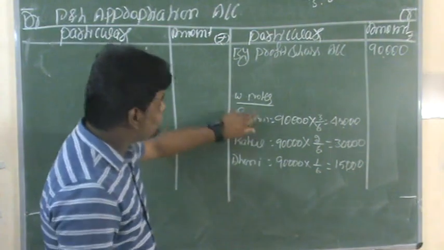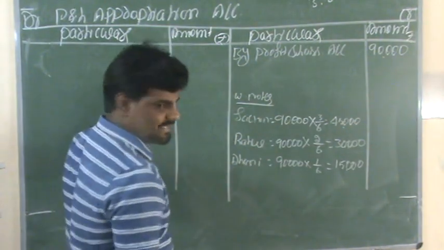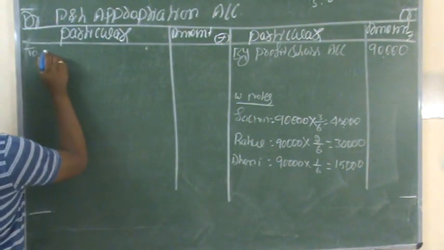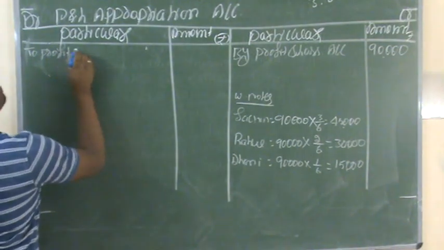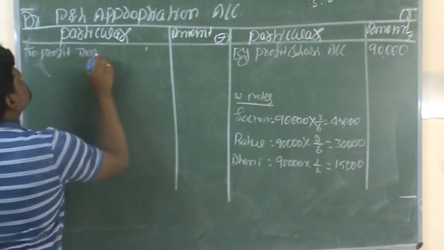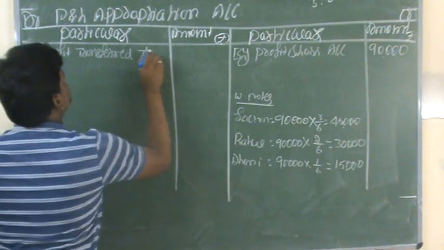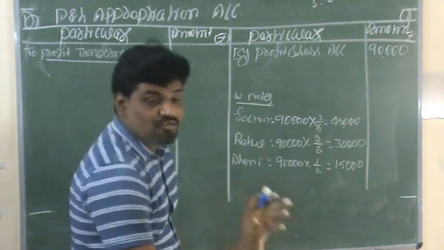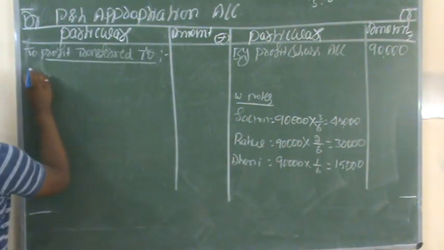Whatever profits we have calculated, we need to record in the debit side: to profit transferred to the first partner, Sachin.